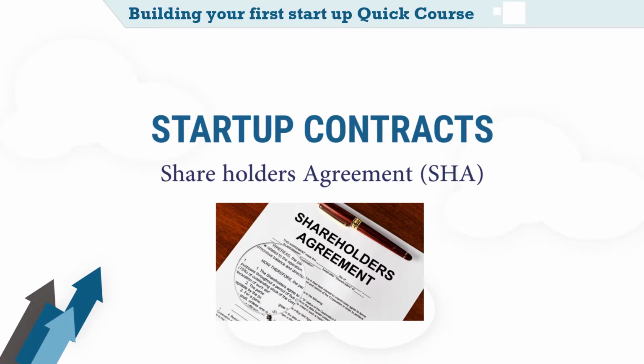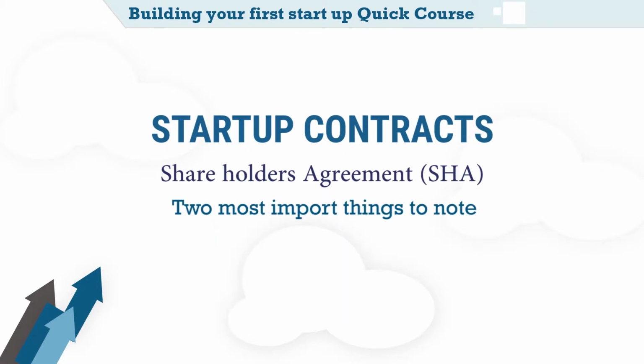In strict legal theory, the relationships between the shareholders of a company are regulated by the constitutional documents of the company. However, where there are relatively small number of shareholders, like in a startup company, it's quite common practice for the shareholders to supplement the constitutional documents with a shareholders agreement. Anything that's written in the SHA is subject to negotiation. Therefore, be careful before you sign. Let's look at two things to be very careful about before you sign the SHA agreement.